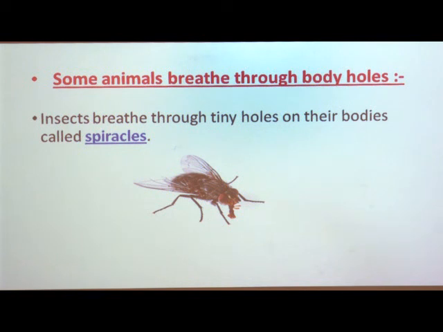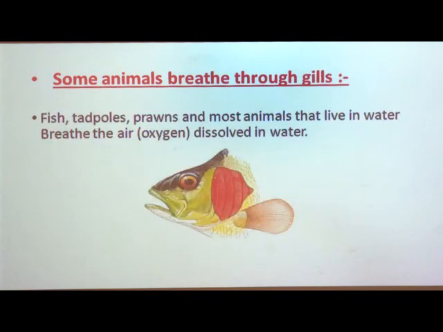Now see about the next type of animals, which breathe through gills. Gills are special organs found in water animals. This is a very important adaptation in water animals, which helps them to breathe in the water.